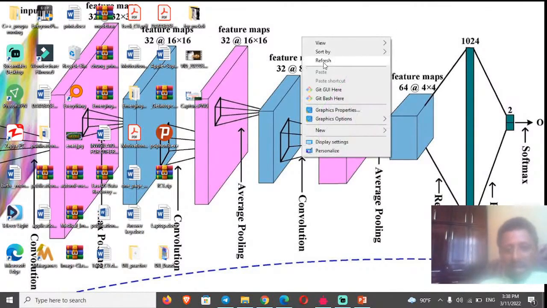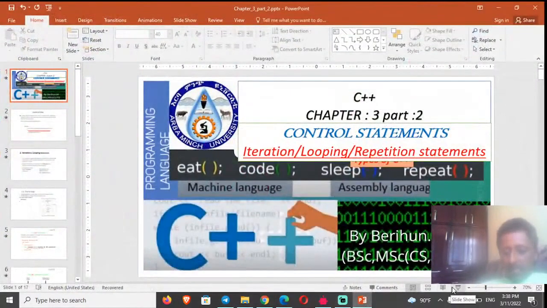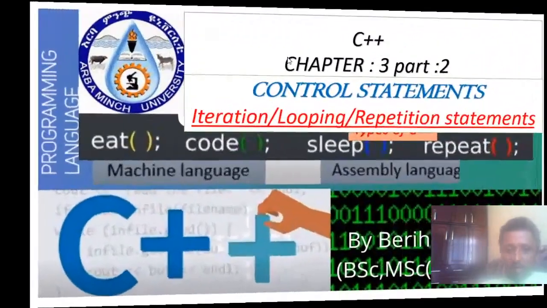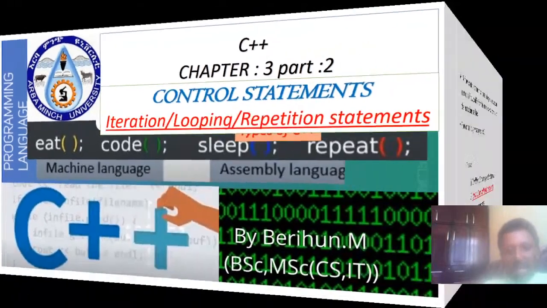Now today I will present you the basics of C++ programming, chapter 3, part 2: iteration, looping, repetition statements, under the control statements section. What is it? We will cover the theoretical concept and the practical session, both sessions.